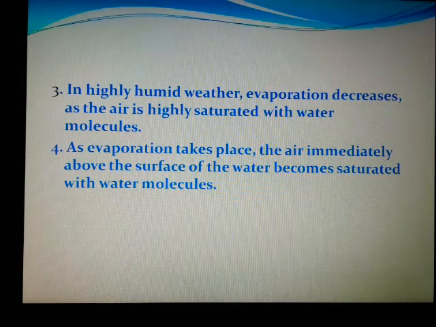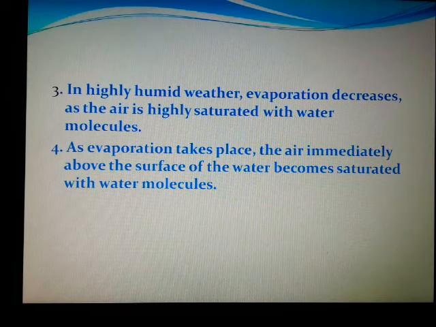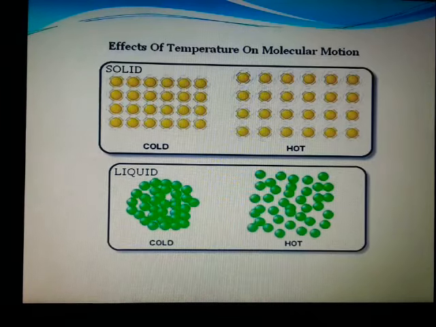So if you are closing any hot vessel with a lid, you can see some water droplets present over that. Actually it is saturated with the water molecules at the surface. So these are the things that affect evaporation.